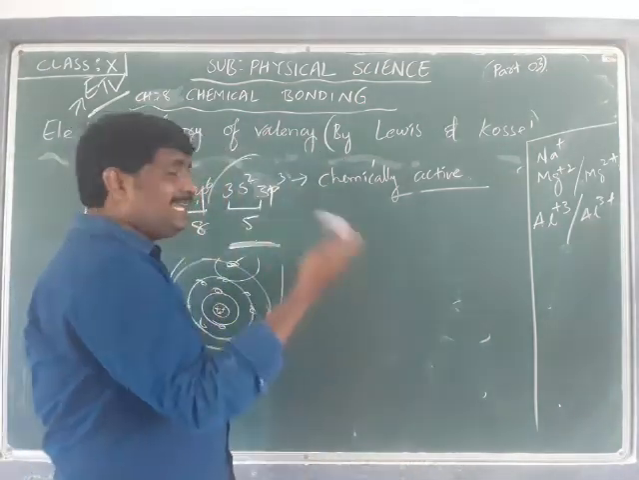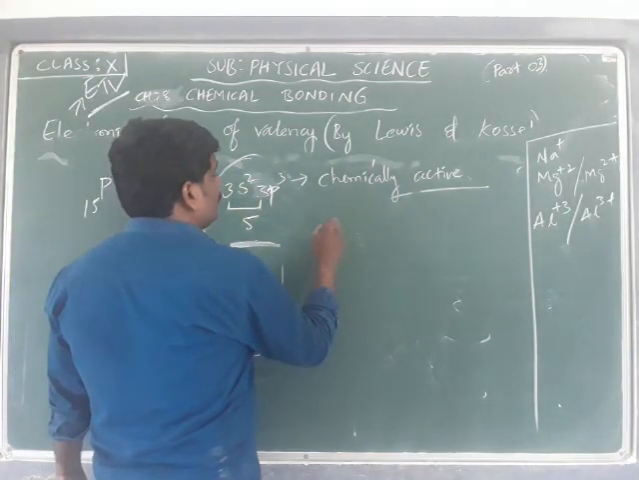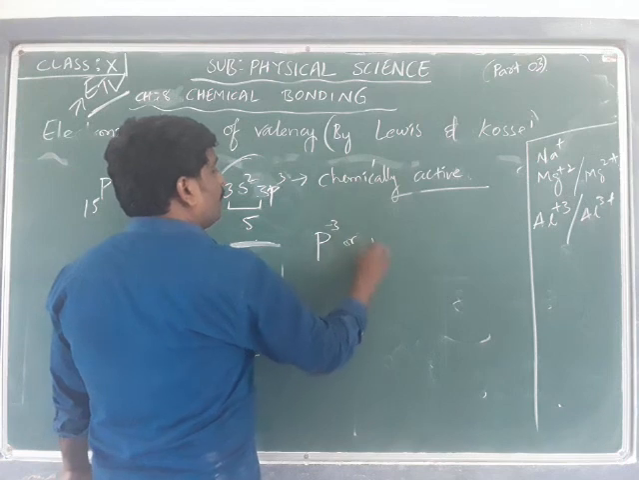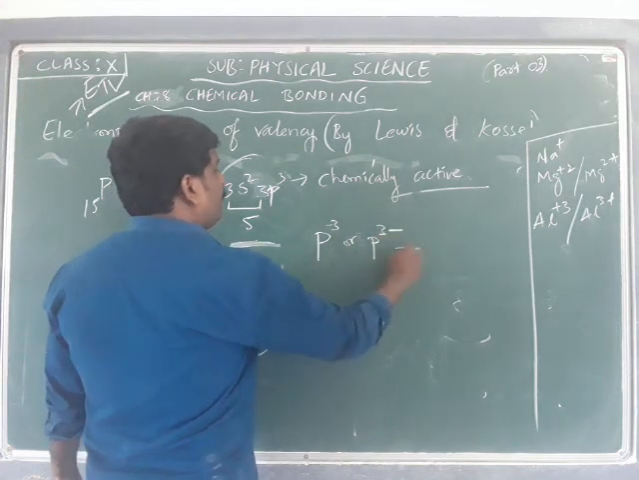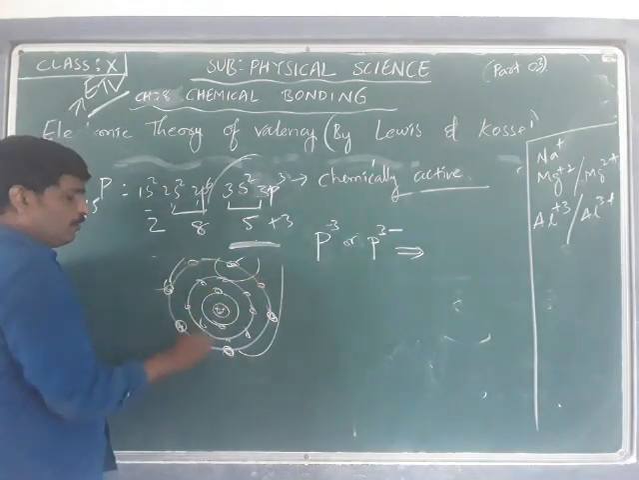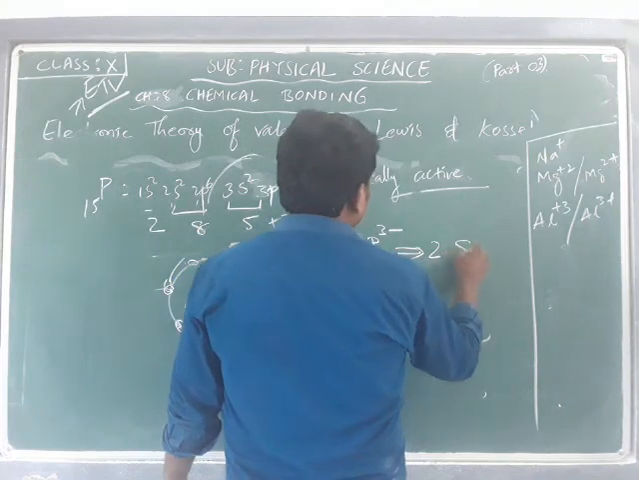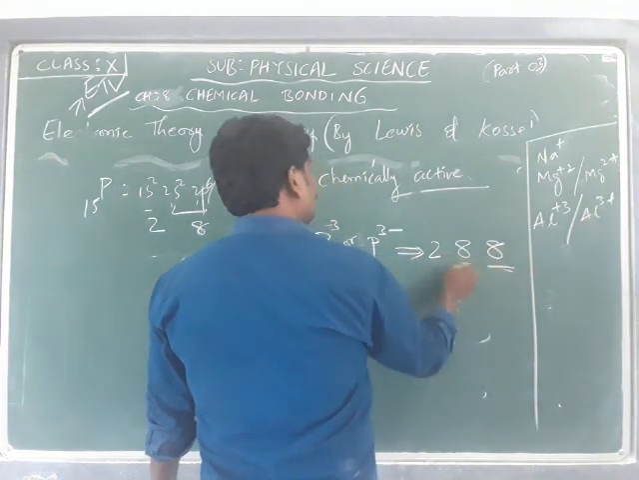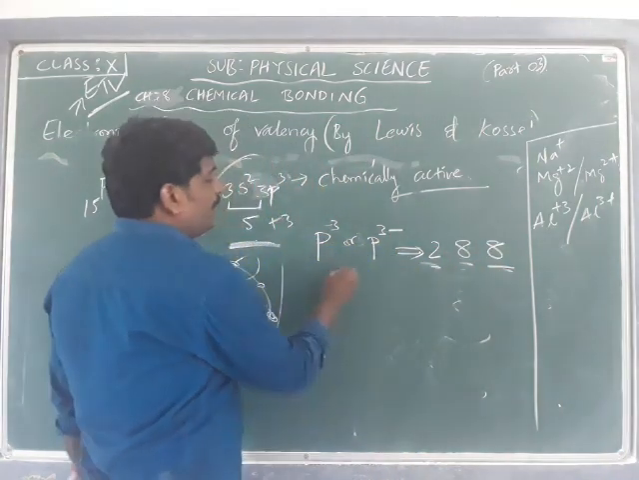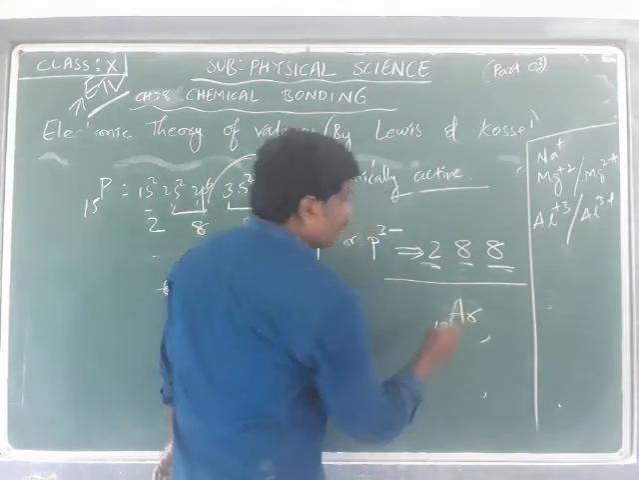By accepting 3 electrons, phosphorus becomes phosphorus minus 3, or P3 minus. As 3 electrons are accepted into the outermost shell, the electron configuration becomes 2, 8, 8, which is the nearest noble gas configuration, that of argon, 18.